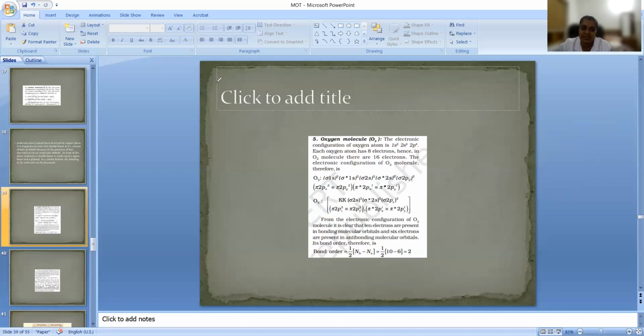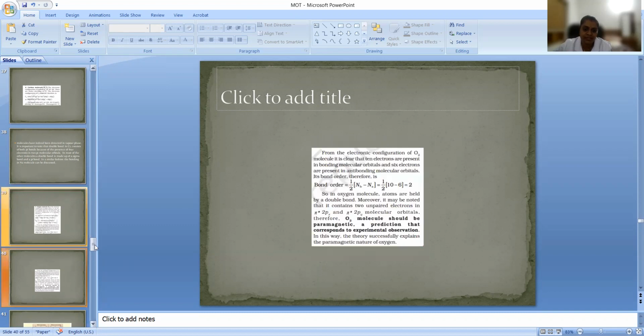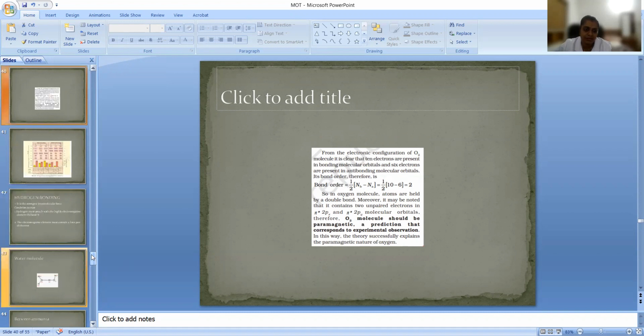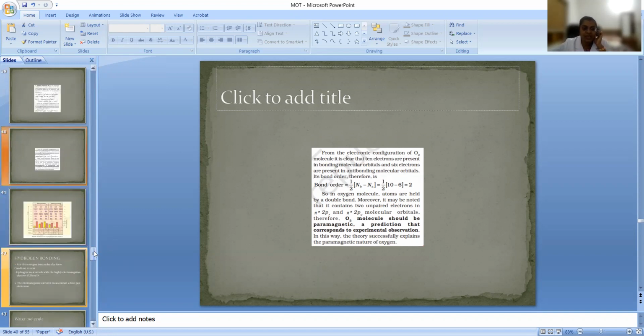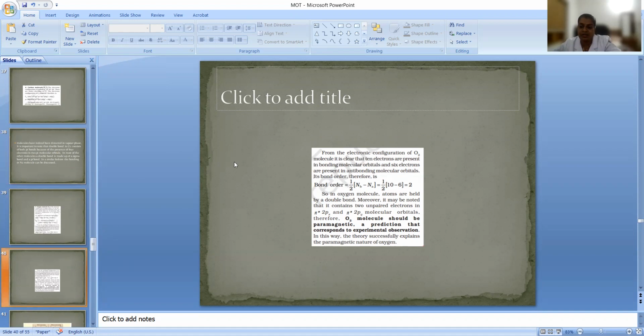So far we discussed the electronic configuration, how we can write it, and what all the ideas are that we get from the electronic configuration. That's all for today.